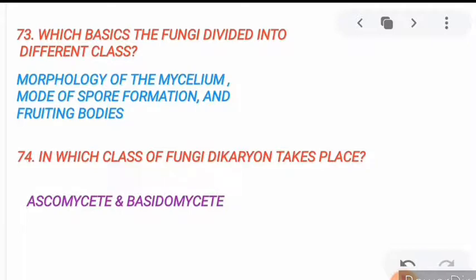Next, 74. Very important. In which class of fungi does dikaryon formation take place? Dikaryon formation takes place in 2 classes of fungi. One is Ascomycetes and another is Basidiomycetes. Now move to the next.